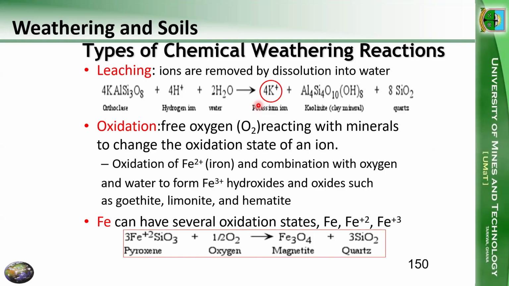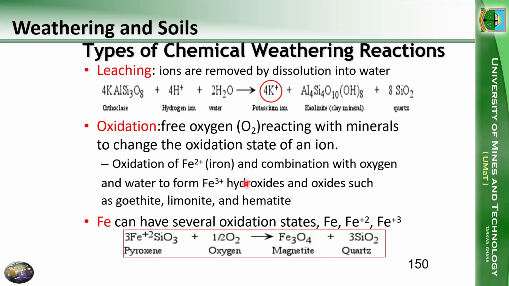So for instance, let's take oxidation of Fe2+ ion in combination with oxygen and water to form Fe3+ hydroxide. We see that the oxidation state of the first ion is +2, and the second ion is +3.